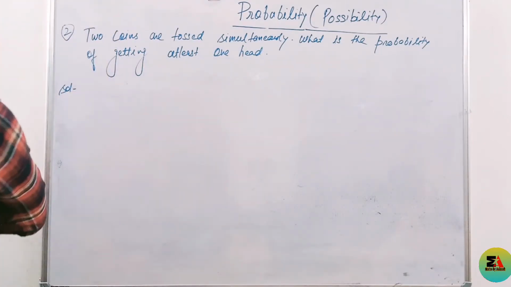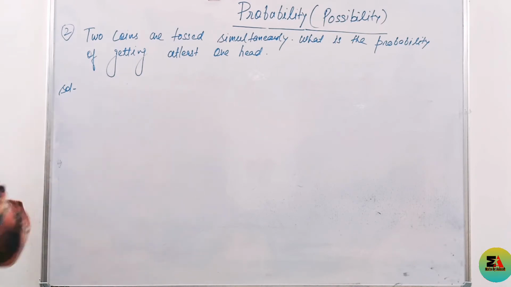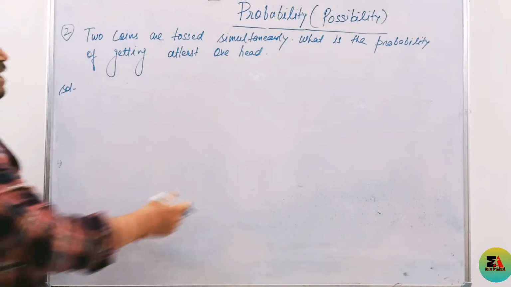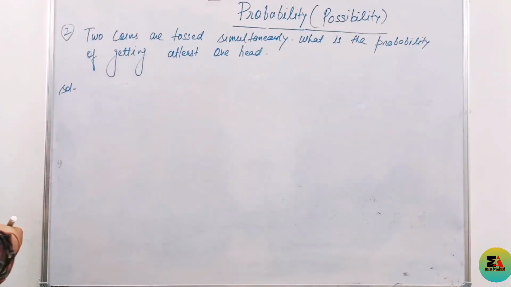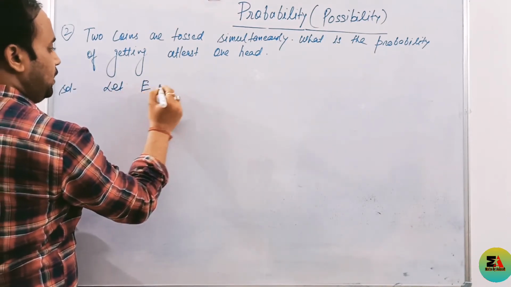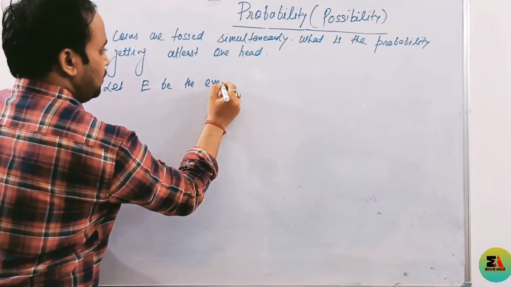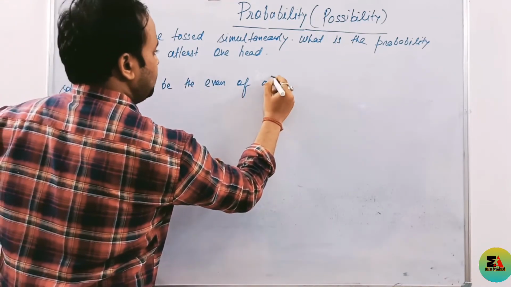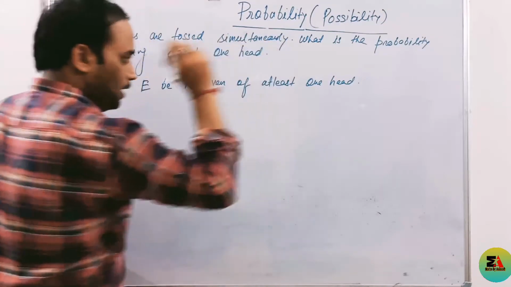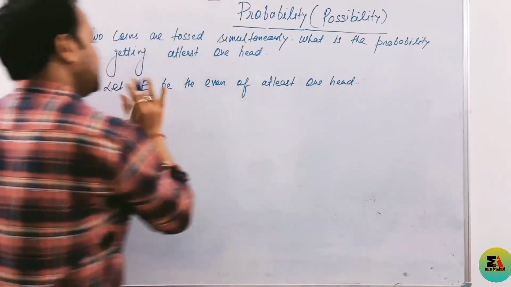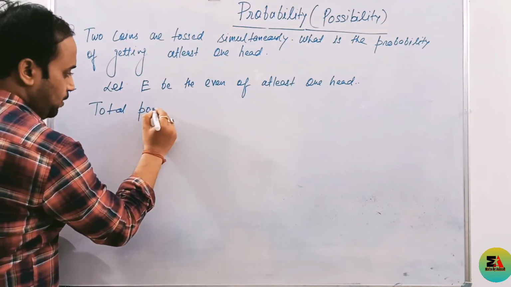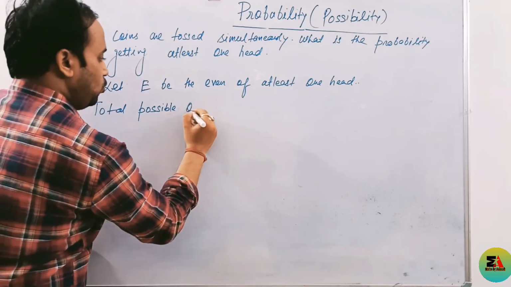See what the question says. We have 2 coins and we have to toss 2 coins simultaneously. Then we have to calculate the probability of getting at least one head. We have to proceed in the same way. Just assume, let E be the event of at least one head. Clear? Whatever we have to calculate, we write in this way. Next, right here, total possible outcomes.